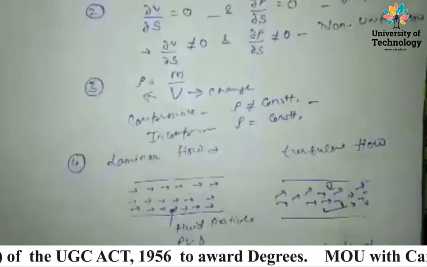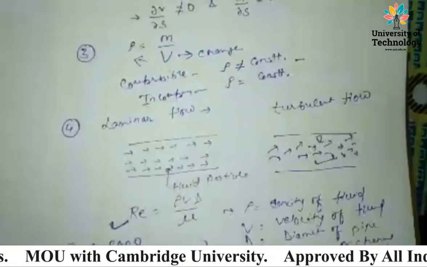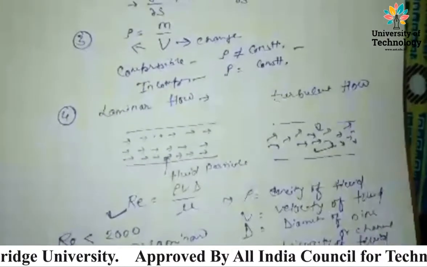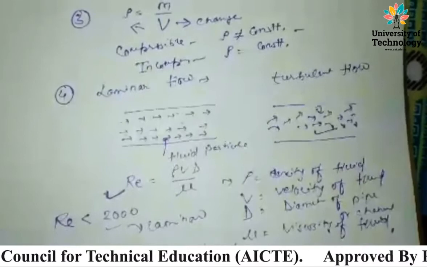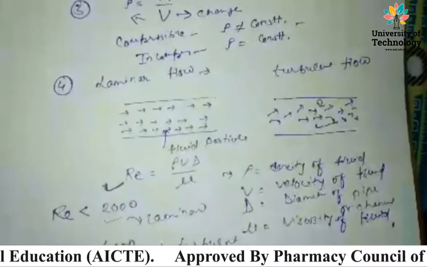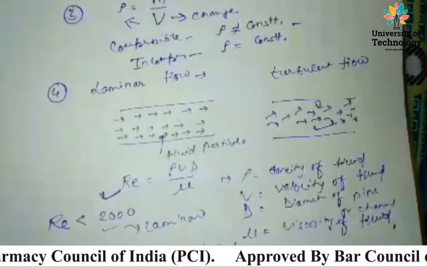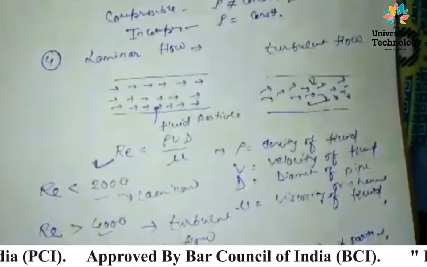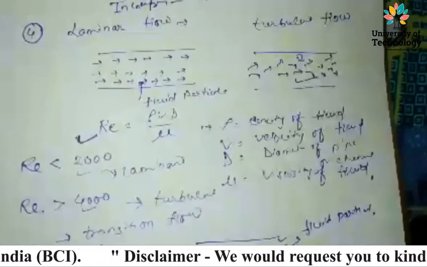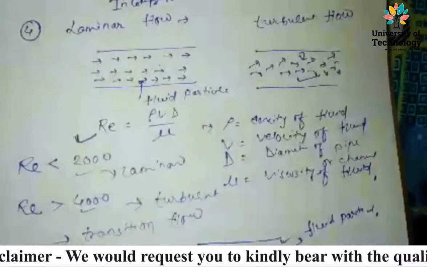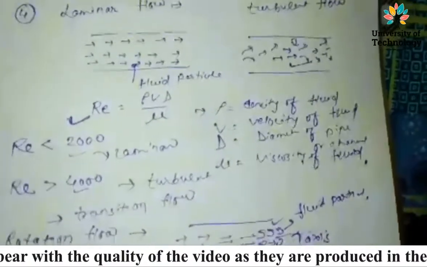We can identify these flows by the Reynolds number. Reynolds number is rho v d upon mu, where rho is the density of the fluid, v is the velocity of the fluid, d is the diameter of the pipe, and mu is the viscosity of the fluid. If the value of Reynolds number is less than 2000, that is laminar flow, and if it is greater than 4000, that is turbulent flow. If the Reynolds number lies between 2000 and 4000, that is the transition flow, right?